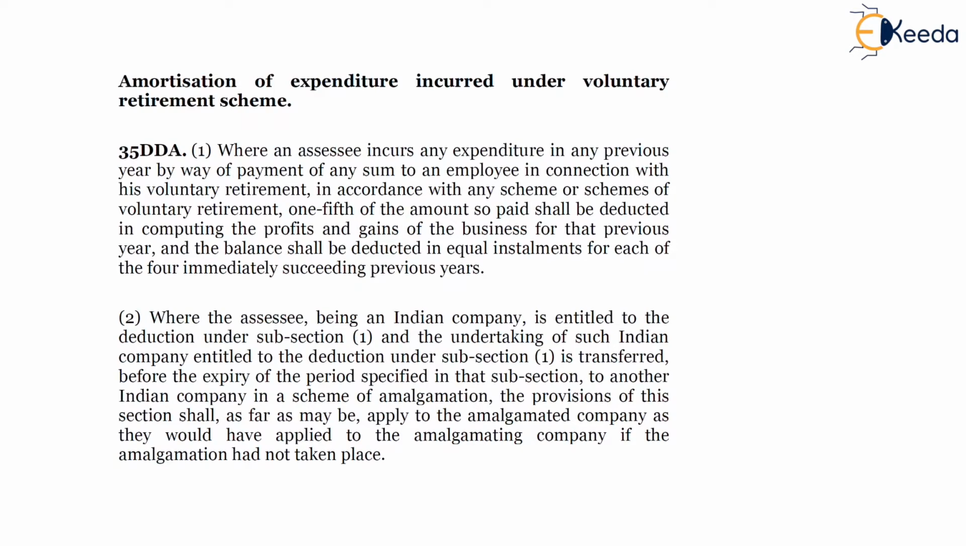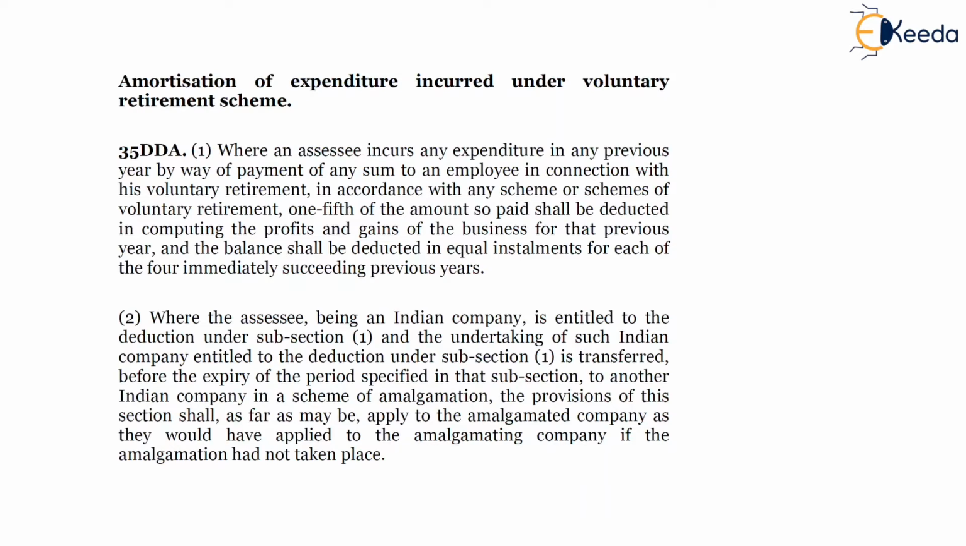Now, next section is section 35DDA, which is related to amortization of expenditure incurred under VRS, Voluntary Retirement Scheme. In this, any expenditure incurred by a company in any previous year which is related to VRS and is paid to its employee during any previous year will be allowed as deduction to the SSC in 1/5 of the installment, which is starting from the previous year in which the payment is made